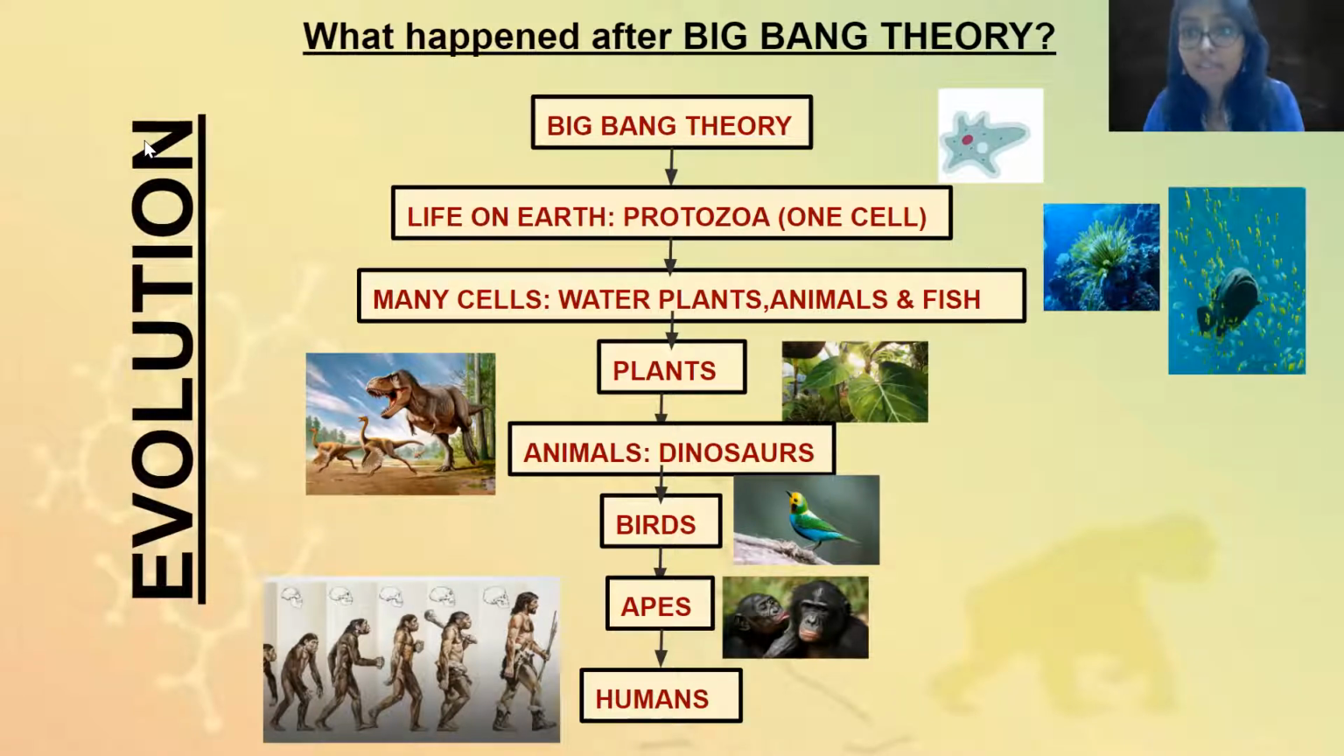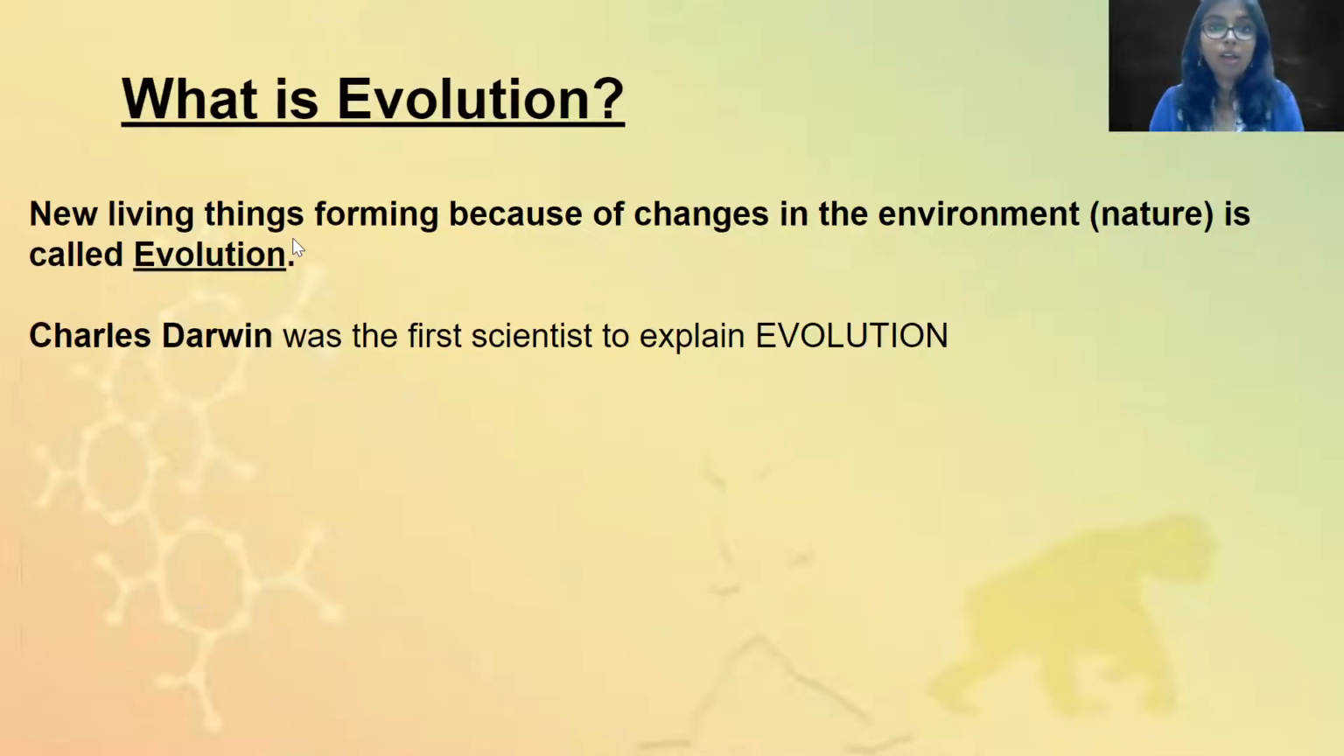Repeat after me: evolution. So what exactly is evolution? New living things forming because of changes in the environment. Environment is also called nature. That is called evolution. नए living things जो form हो रहे हैं, क्यों form हो रहे हैं? Because of the changes in the environment. क्योंकि environment में इतने changes आ रहे हैं, उसके वजह से जो new living things आ रहे हैं, they are called evolution.